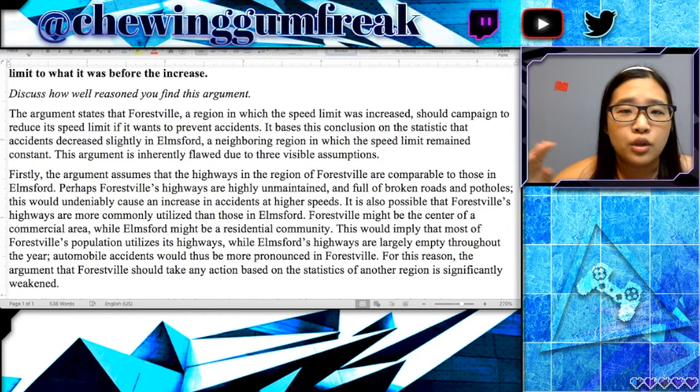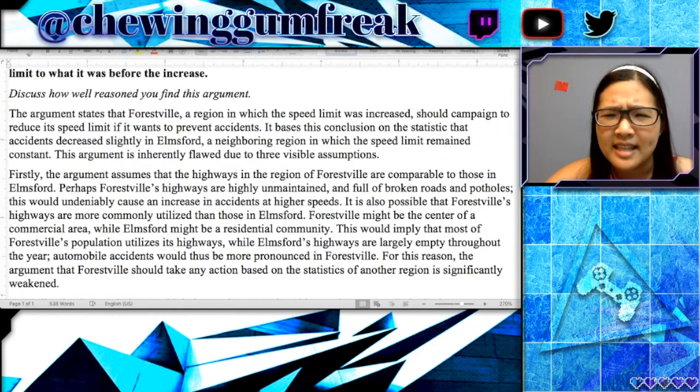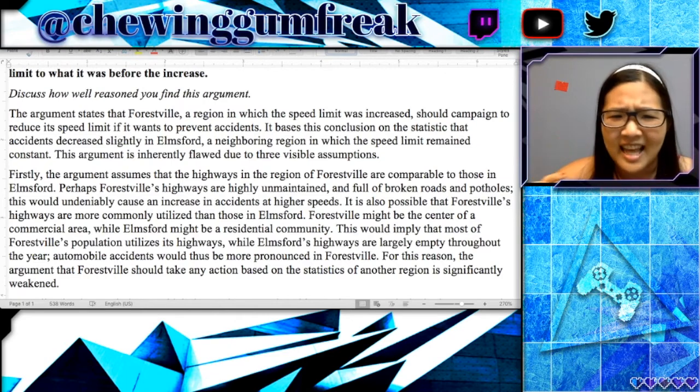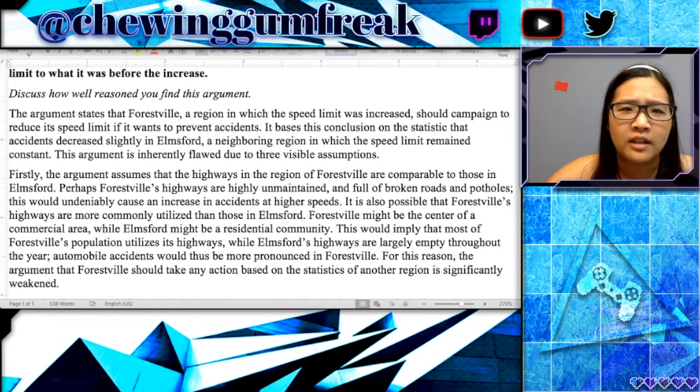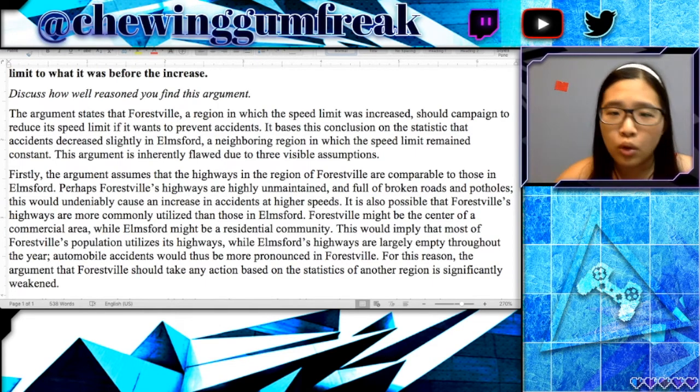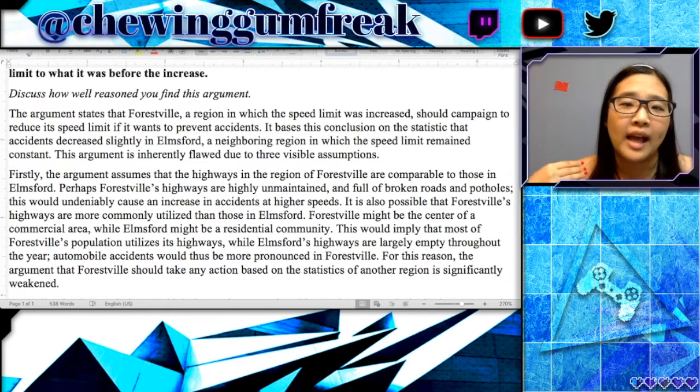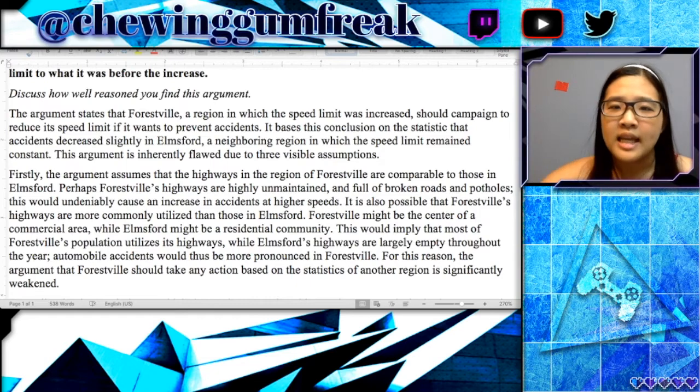Those 5 sentences make up the body of the first body paragraph, but you can really see here that all of these sentences are about the details, about what could possibly be different between Forestville and Elmsford. This is totally unnecessary, and this is why I call it excessive speculation. The reason that this is excessive and you really shouldn't do this is because if we look at it, and I can highlight this entire middle section,